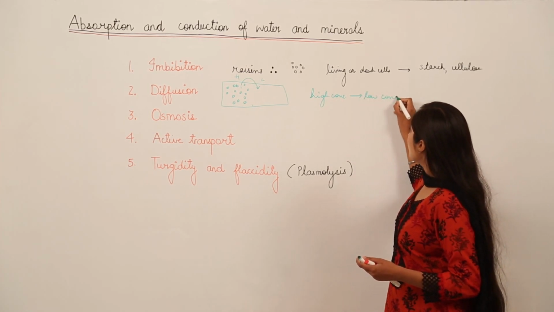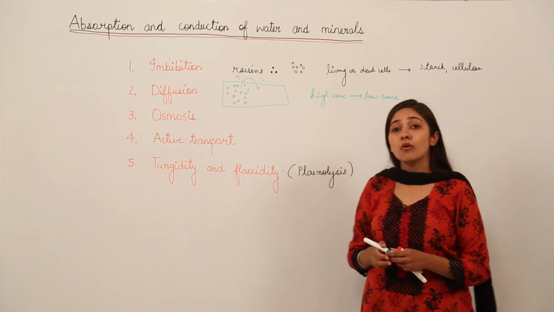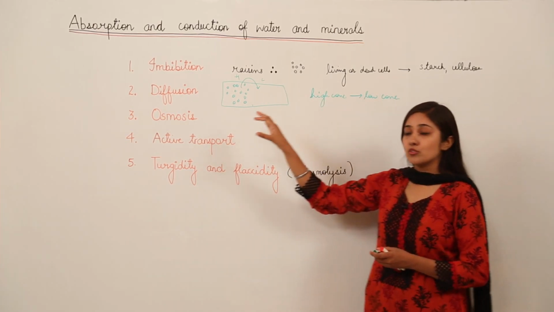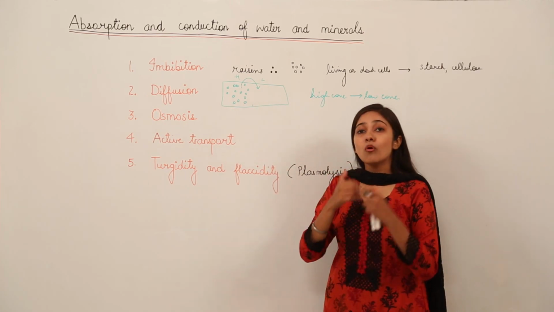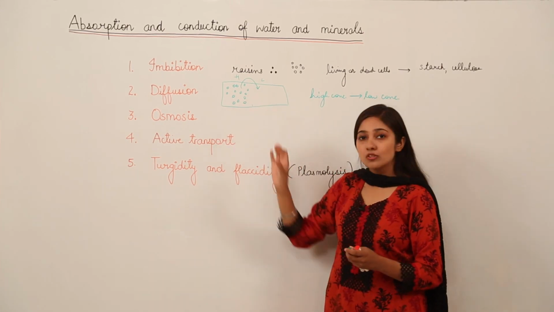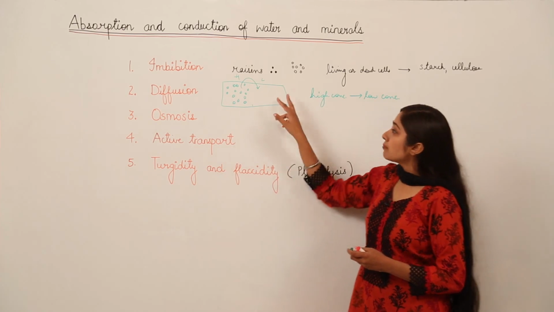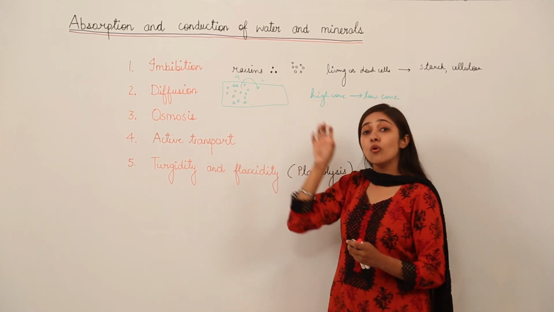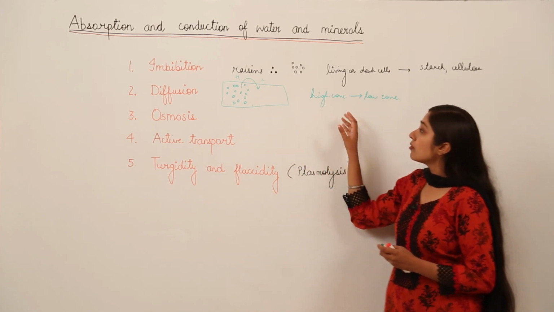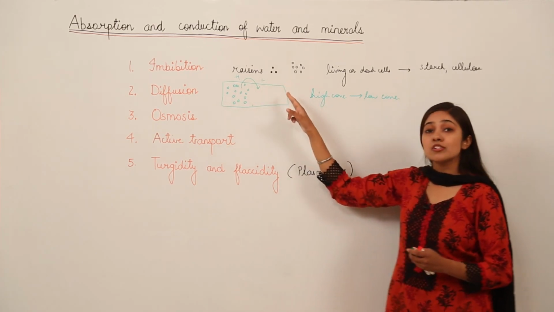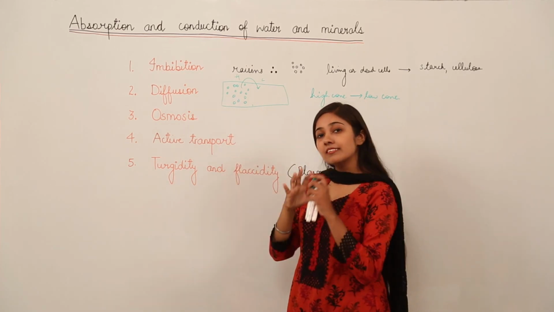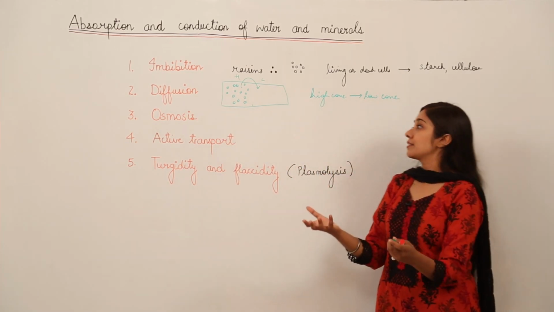Where the particles are more in number, that region is the region of high concentration. Where the particles are less in number, that region is the region of low concentration. So the movement is from high concentration to what? To low concentration. So this process is known as diffusion, and this is a random movement.